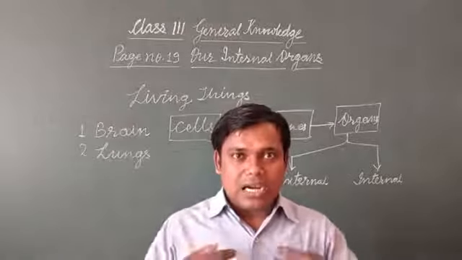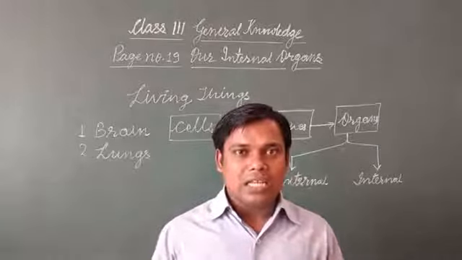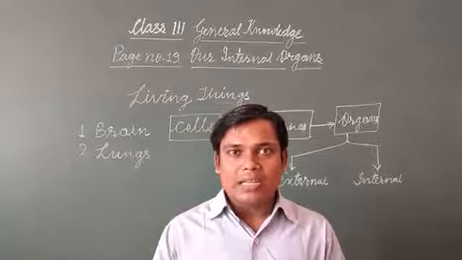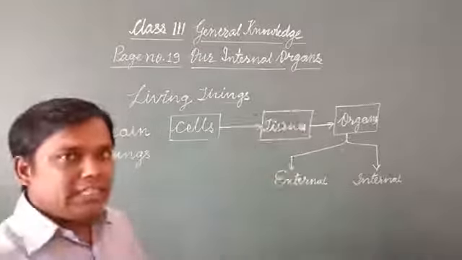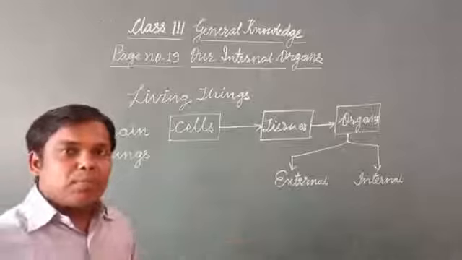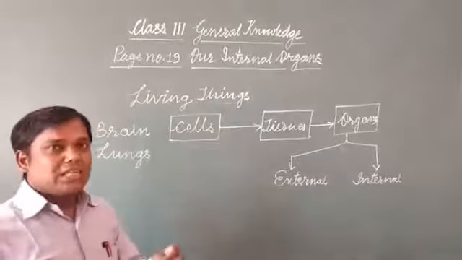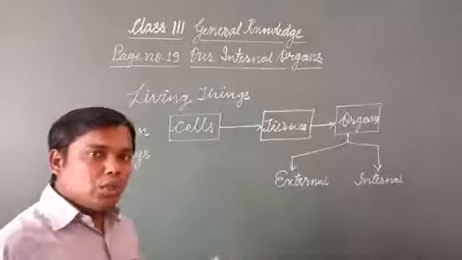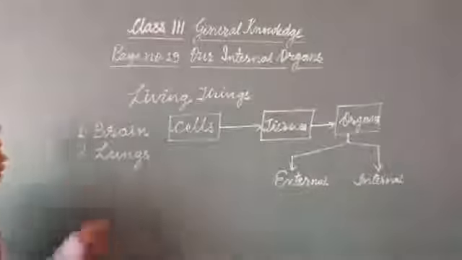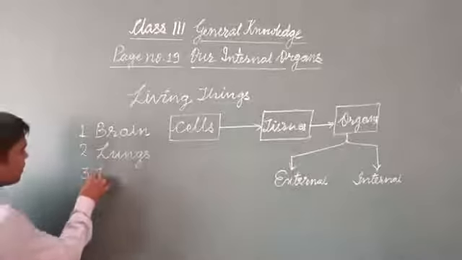These are under the rib cage and protected by it. So the third one is the internal organ of the body which beats day and night and pumps blood to the different parts of the body. And the name of this organ is heart.